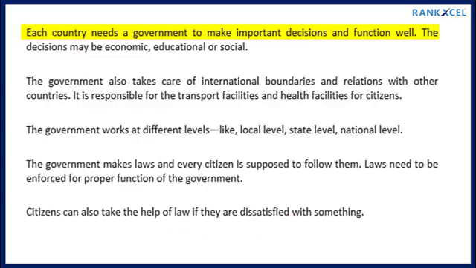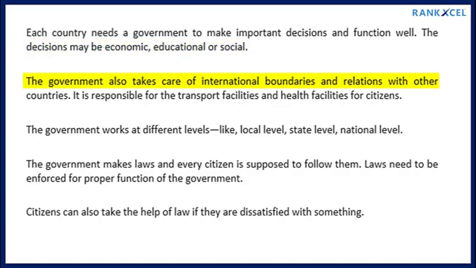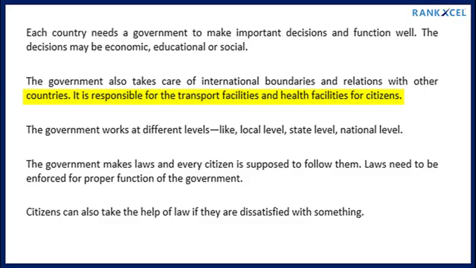Each country needs a government to make important decisions and function well. The decisions may be economic, educational or social. The government also takes care of international boundaries and relations with other countries. It is responsible for the transport facilities and health facilities for citizens. The government works at different levels like local level, state level, national level.